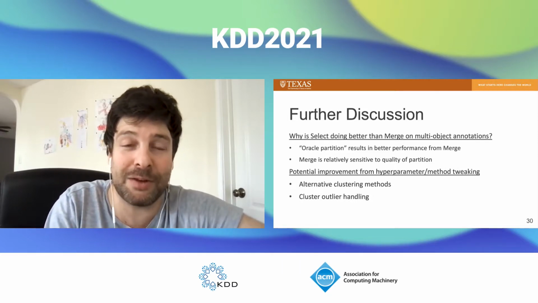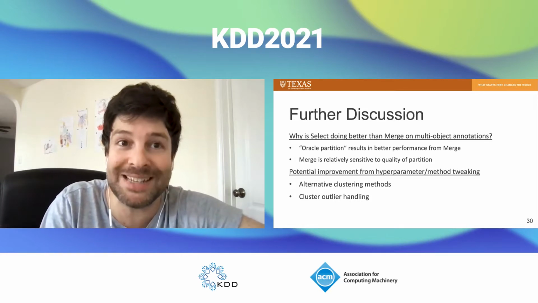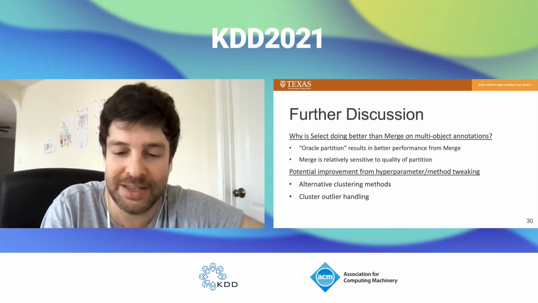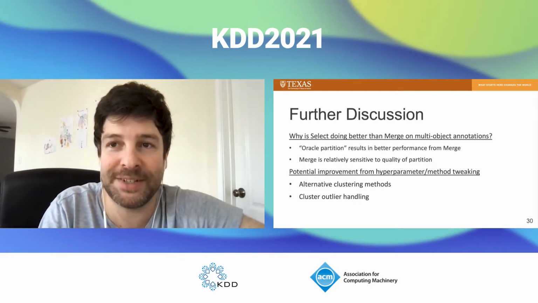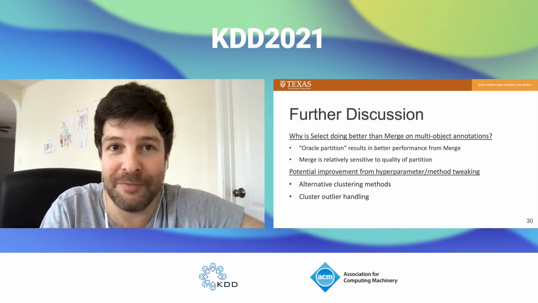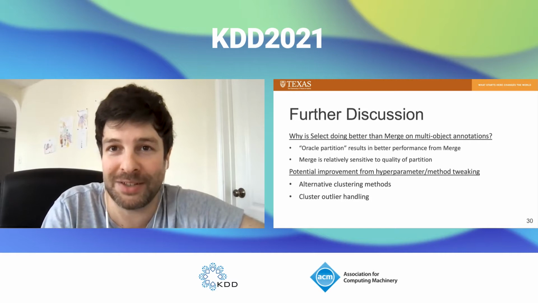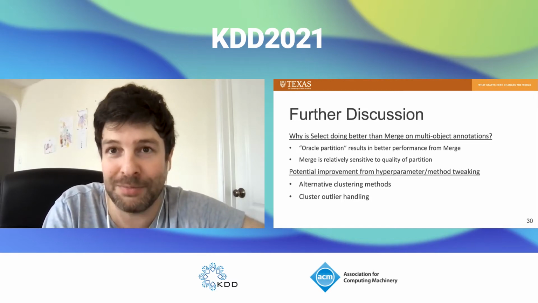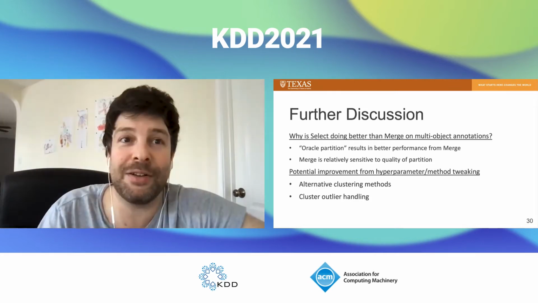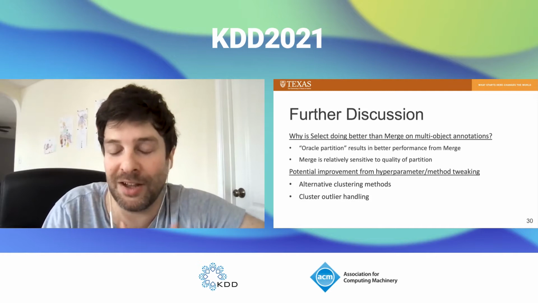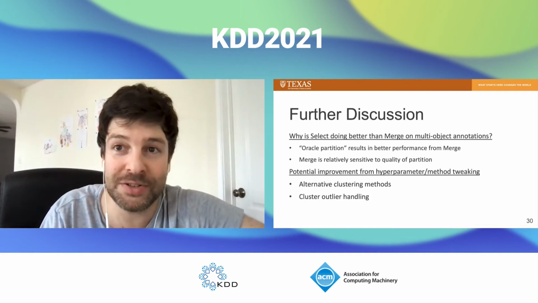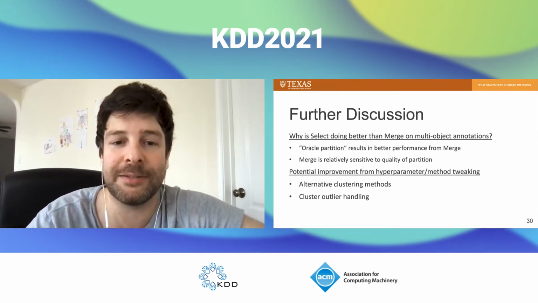So my guess is that what's happening is that merging is more sensitive to the quality of the partitioning than select is, and could potentially see greater benefit from improving that partition algorithm. In fact, in general, we did not do very much tweaking of methods and hyperparameters simply because our data sets weren't really big enough to support that much testing. But I could imagine in production, you would want to set out some validation gold data to tweak the logic, especially around the partitioning algorithm, like what clustering methods to use, how to handle outliers, et cetera.